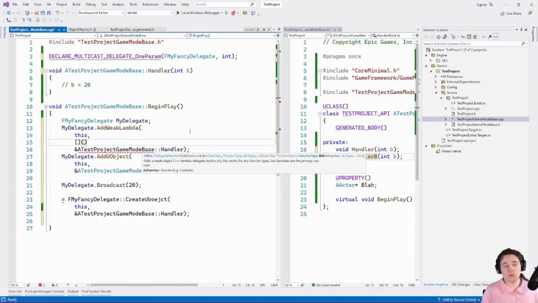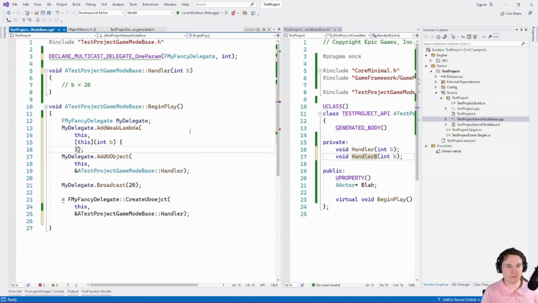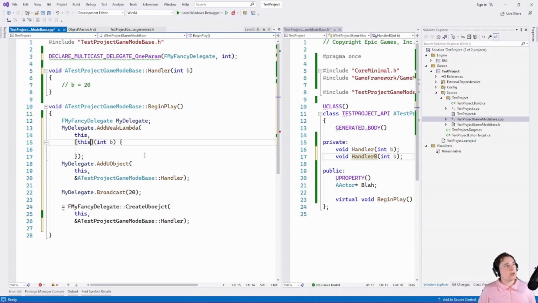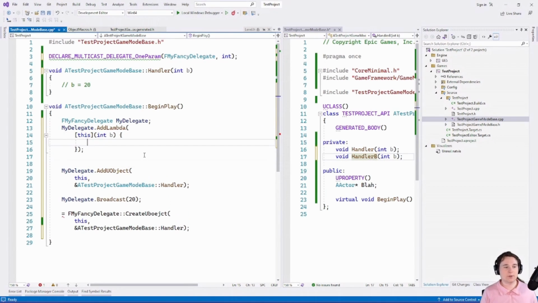Say we wanted a lambda, so we didn't want to have to define this whole extra separate function up here. We just wanted to do an inline thing. It's not safe when you're doing UObjects. If we just use AddLambda, let's use this as an example, we pass this pointer in, and this pointer gets captured in the lambda. The thing is that the delegate has no awareness of the lifetime of the UObject here. It has no reference to the UObject. So it will continue to call this lambda beyond the lifetime of the UObject.